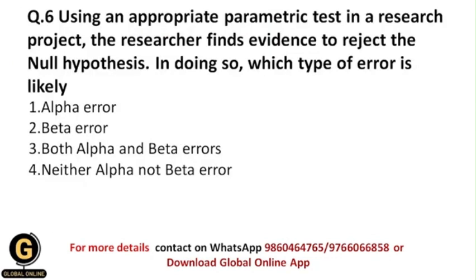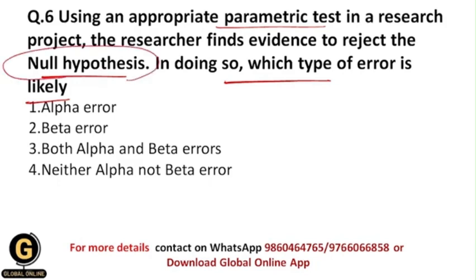Using an appropriate parametric test in a research project, the researcher finds evidence to reject the null hypothesis. In doing so, which type of error is likely? So basically, a researcher did a particular parametric test in a research project, and after doing the parametric test, he finds the evidence that he needs to reject the null hypothesis.